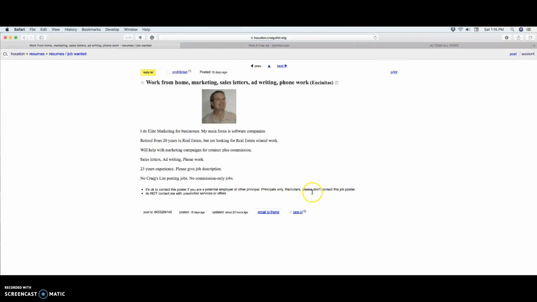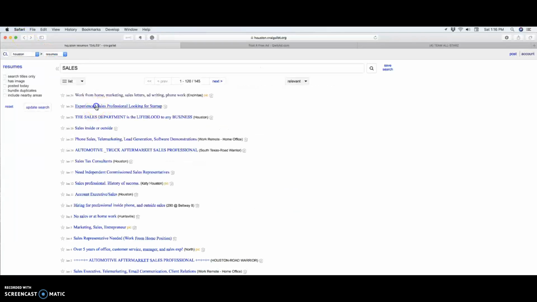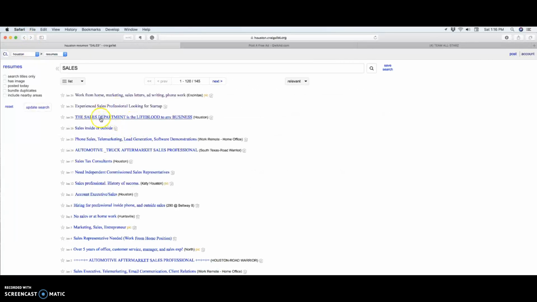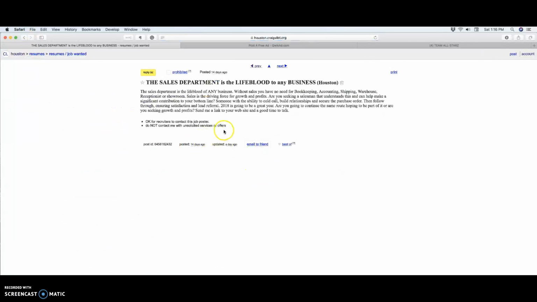Now what you want to do is watch out for this here, where it says recruiters, please don't contact this job poster. Do not reach out to this guy. He's basically saying, hey, look, I don't want you calling me. Now, you guys are recruiters, so that's basically what you are. Okay. Now, if you wanted to send this guy, we're not going to send him. So let's back out. Let's go here. Okay. He's also saying no recruiting, no recruiters. Now this guy's open. Okay.